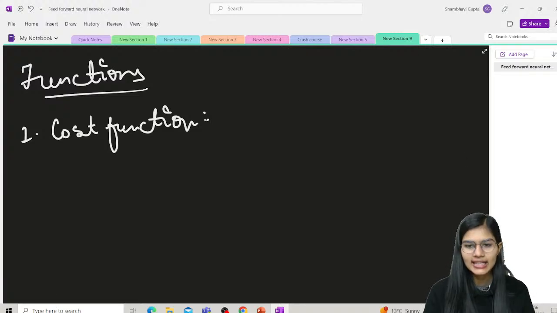Whatever data points have been categorized are affected by even a very small adjustment of the weights and the biases, right? So for a smooth cost function, we determine a method for adjusting the weights and the biases for improving the performance.